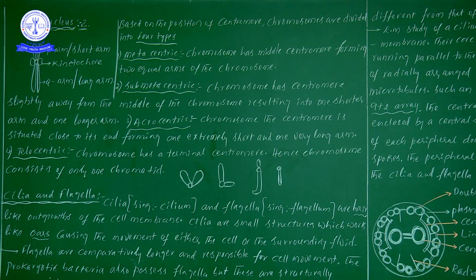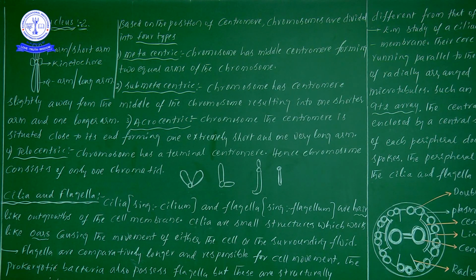J shape. Even the shapes are important: V, L, J, and this one seems to be I. Suppose you take a metacentric: the metacentric shape is V, the submetacentric chromosome shape is L, the acrocentric chromosome shape is J, and the telocentric chromosome shape is I.